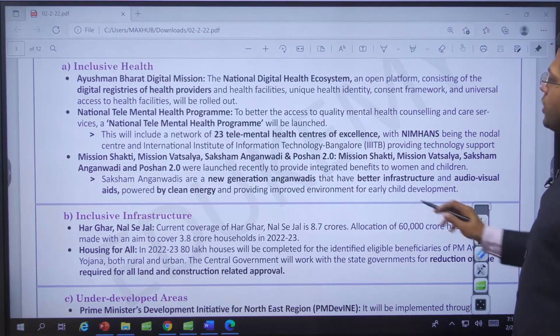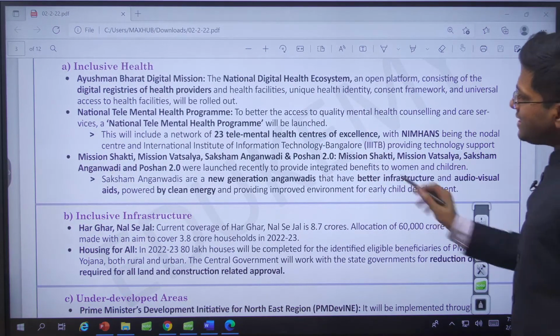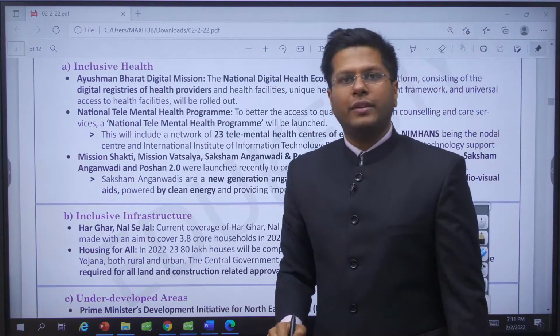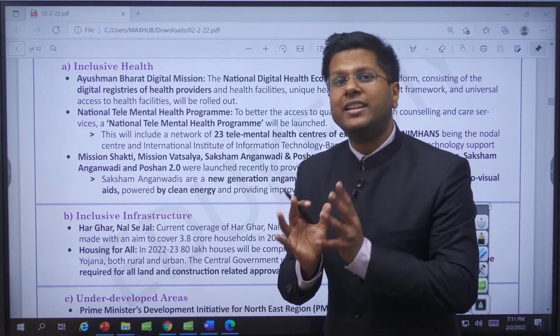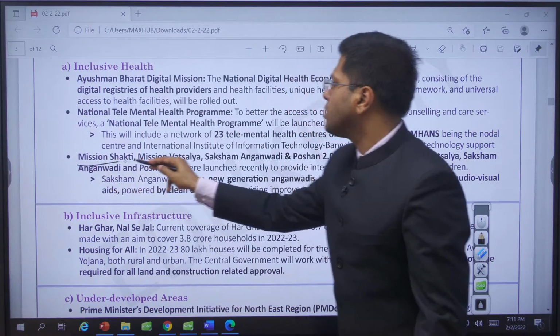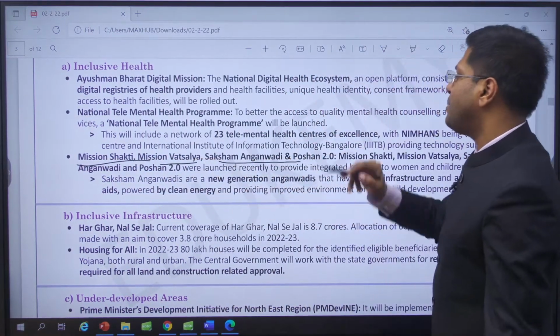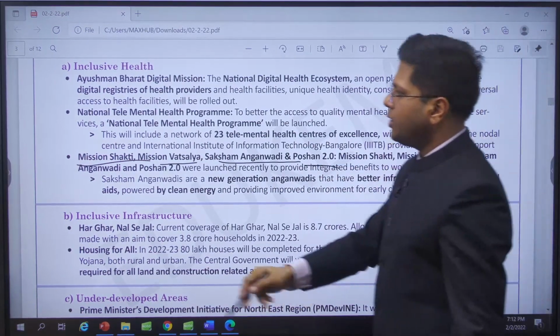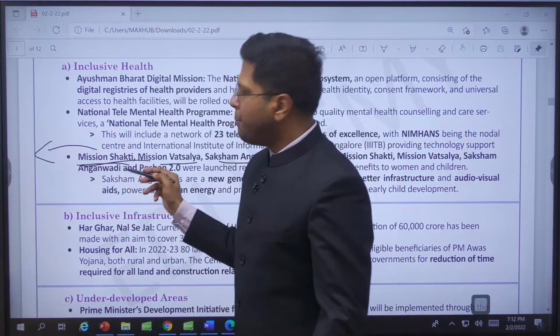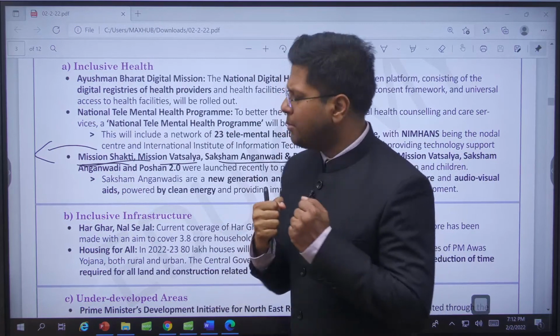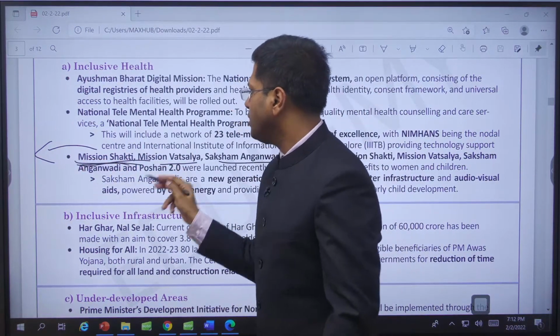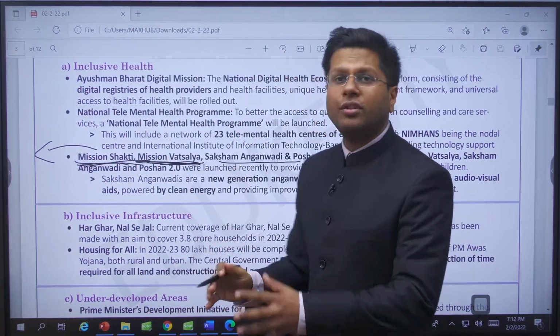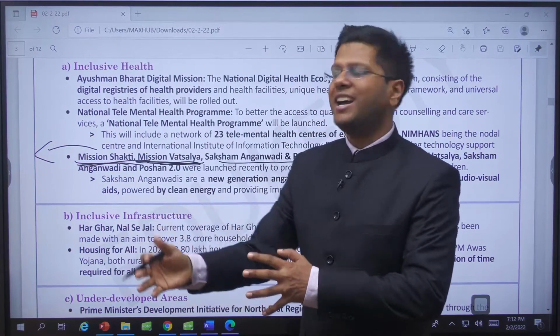There will be renewed focus on women. Now see, this is the safety net which I was speaking of. Agility approach is fine, but safety net, where is it? This is the safety approach. Mission Shakti, Mission Vatsalya, Saksham Anganwadi, Poshan 2. Quickly look at it. Mission Shakti is the one to empower the women, Shakti, right? Enable them, strengthen them, their protection. Mission Vatsalya, protection of the mother and the child, right?